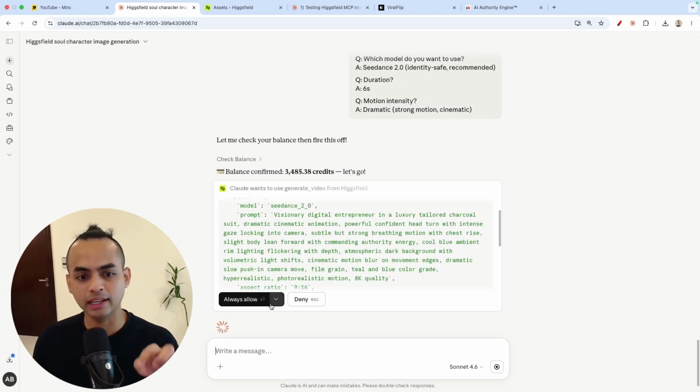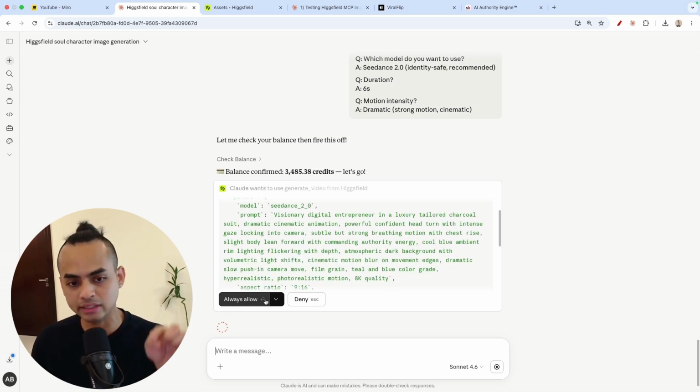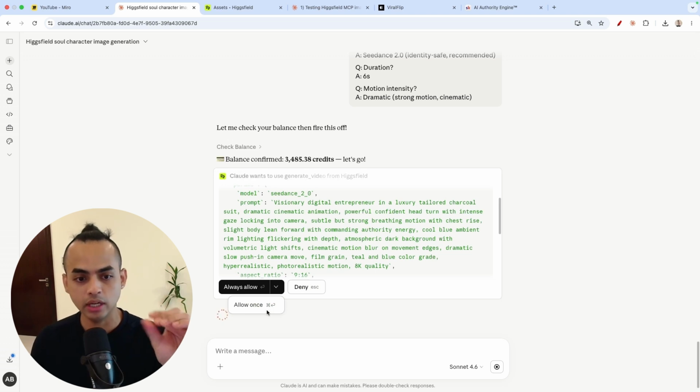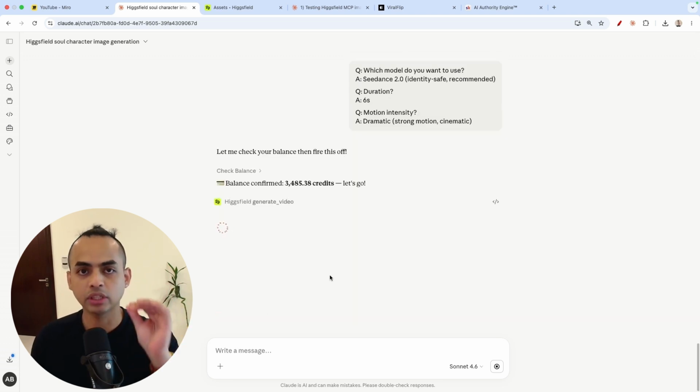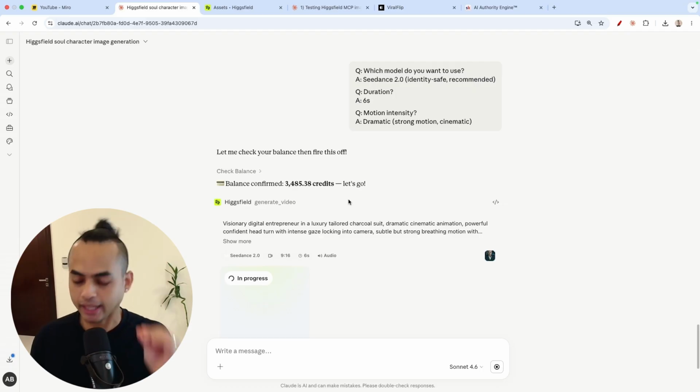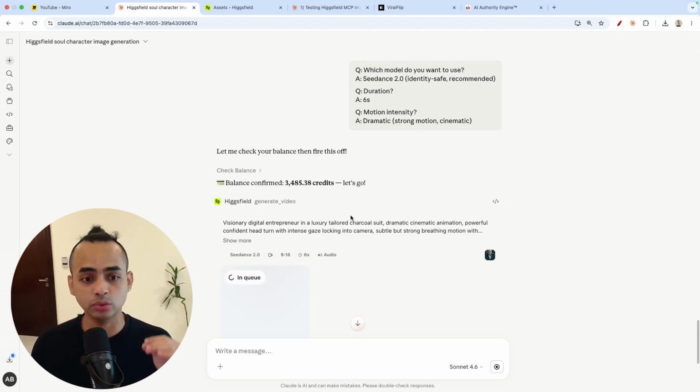So earlier, we did the pre-settings. So if we did not allow most of them, we will continuously need to click this. You can always allow or allow once. So this one is for which one? Claude wants to use generate. Nope. Don't click on always allow. Allow once. Okay. The reason for that is because we want to make sure that before they generate, they always check with us first if it's approved and if they are ready to be generated.